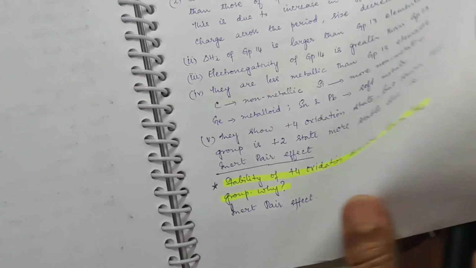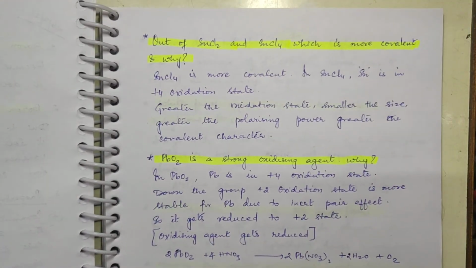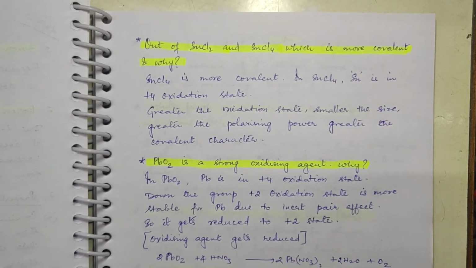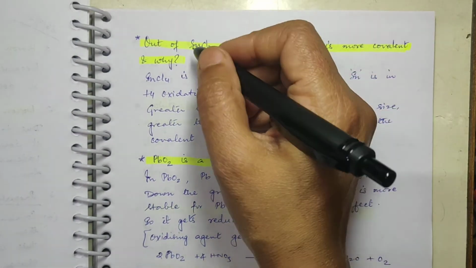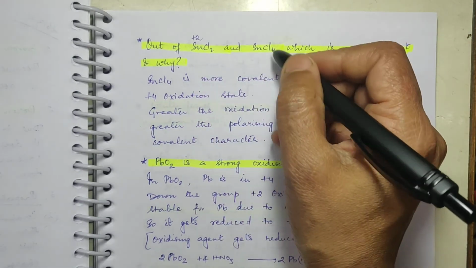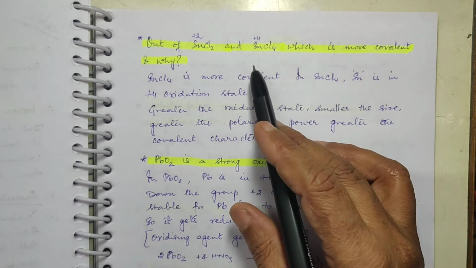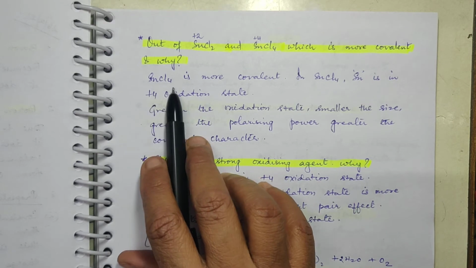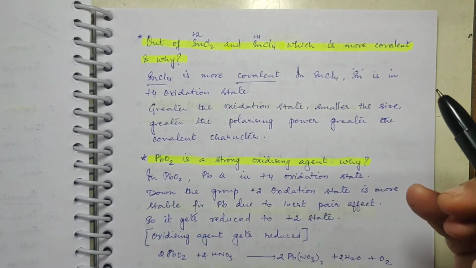Okay, now let's come to other questions. Out of SnCl2 and SnCl4, which is more covalent and why? In SnCl2, Sn is in the +2 oxidation state, and in SnCl4, Sn is in the +4 oxidation state. Now this concept we have studied in chemical bonding itself. Try to recollect your memory. SnCl4 is more covalent. Why?